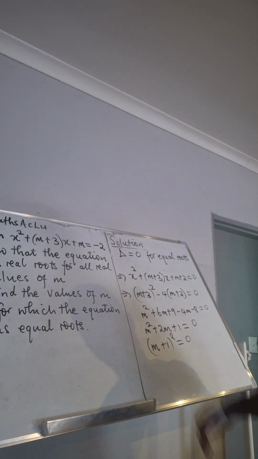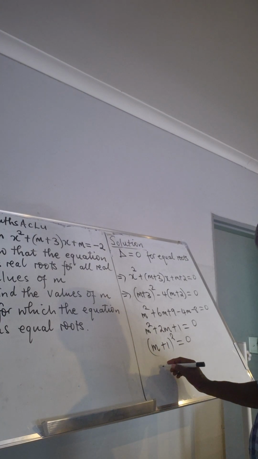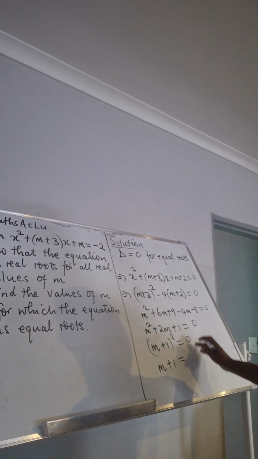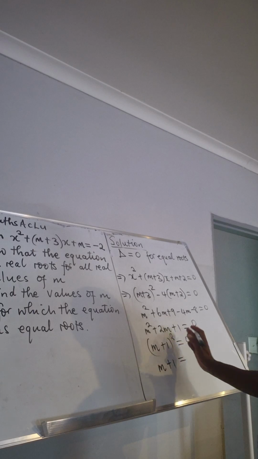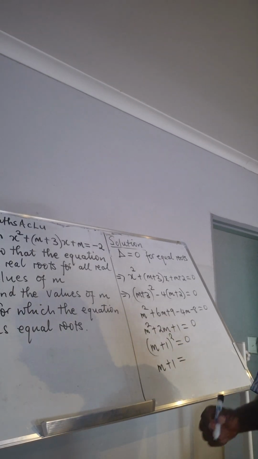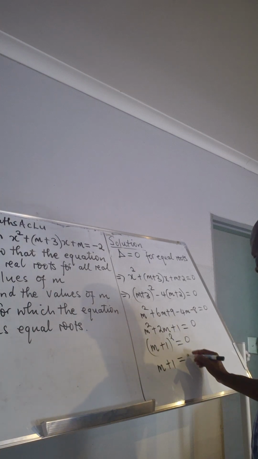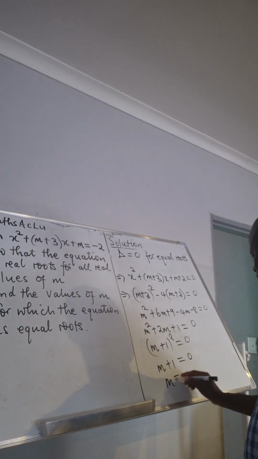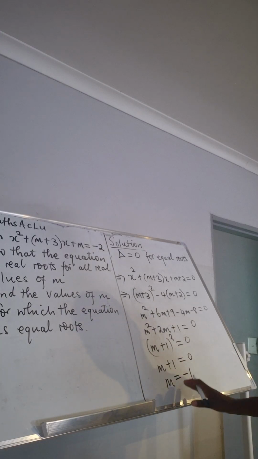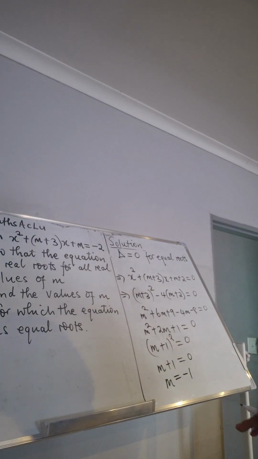So just pick the square roots on both sides. m plus 1 equal to the square root of 0; we cannot write plus or minus 0, just write 0. So your m is equal to minus 1. That is the solution for equal roots.